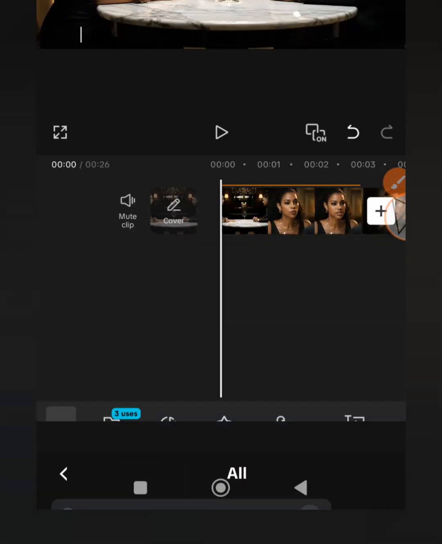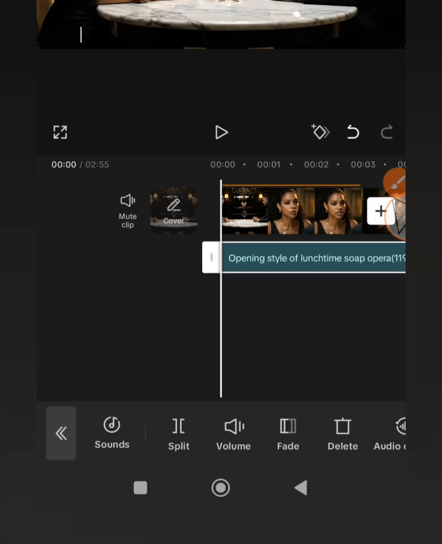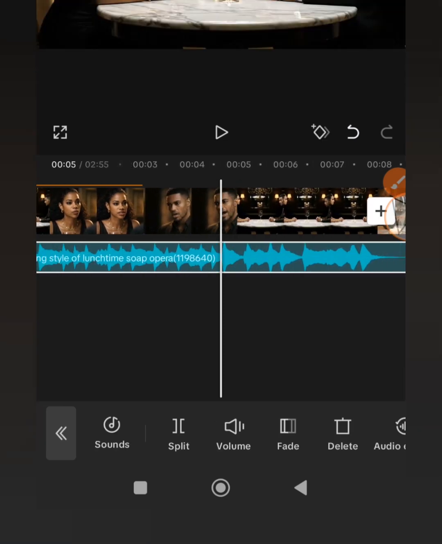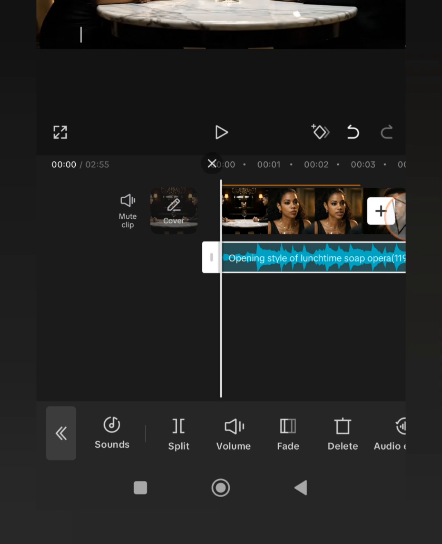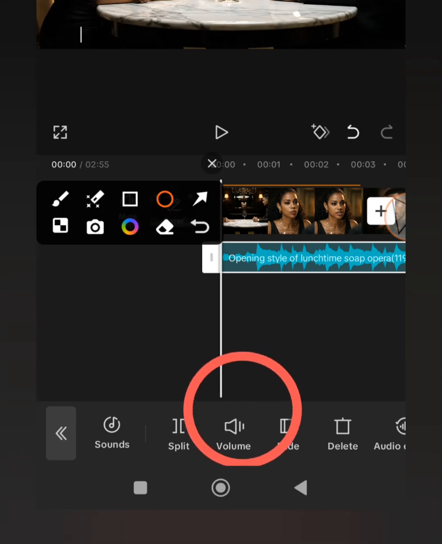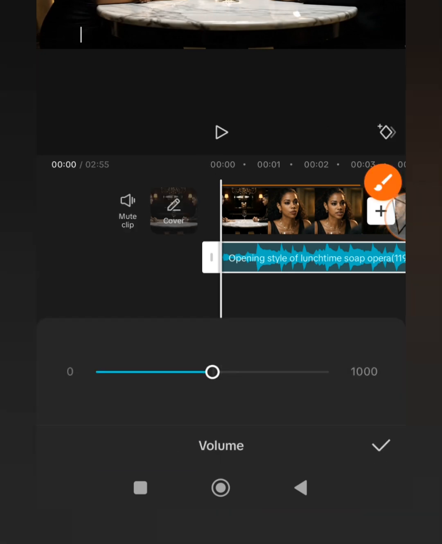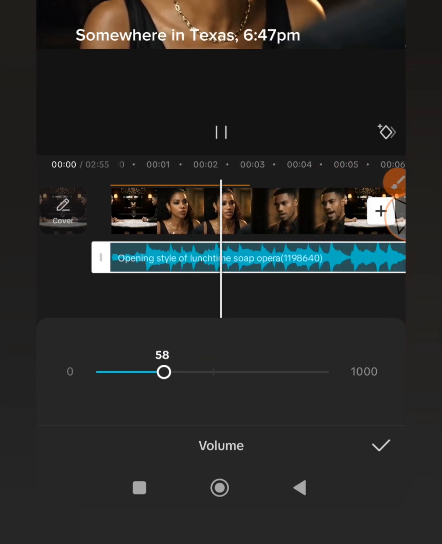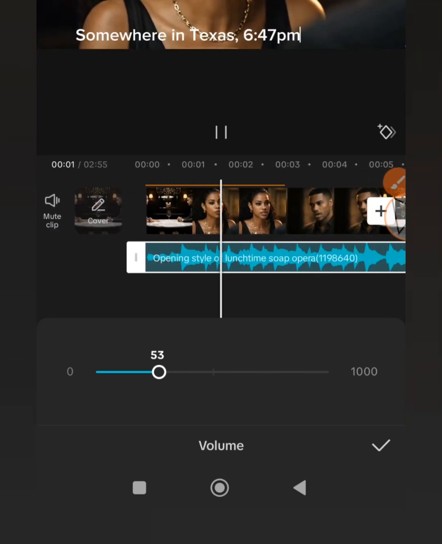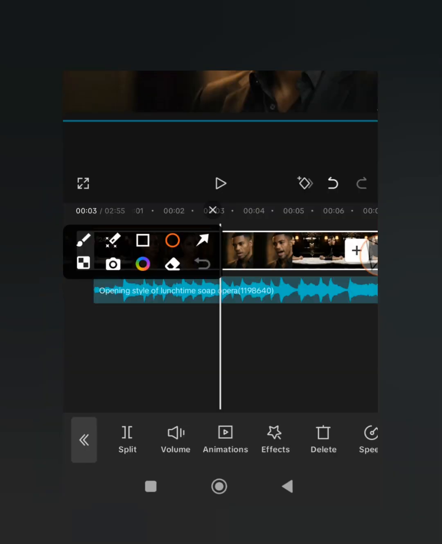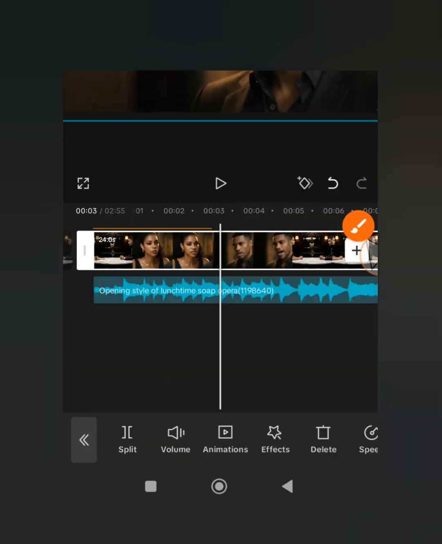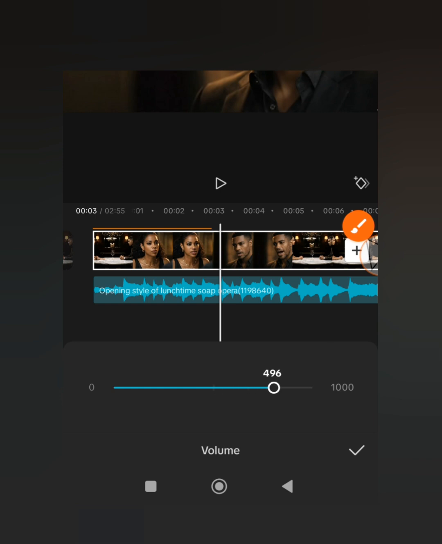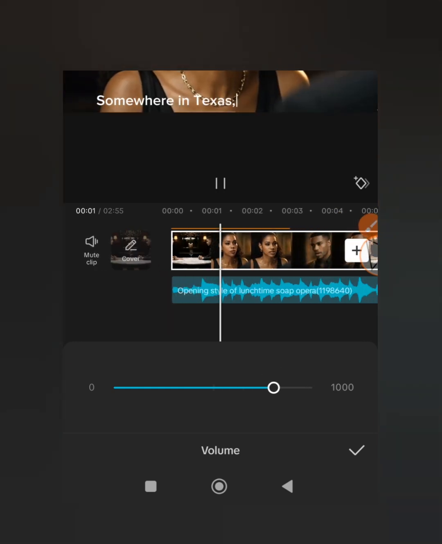Select. Then our audio has been selected, our background music. Then you drag it. You can increase the volume or reduce it. That's the background music. I prefer to reduce it so it won't interfere with our video.